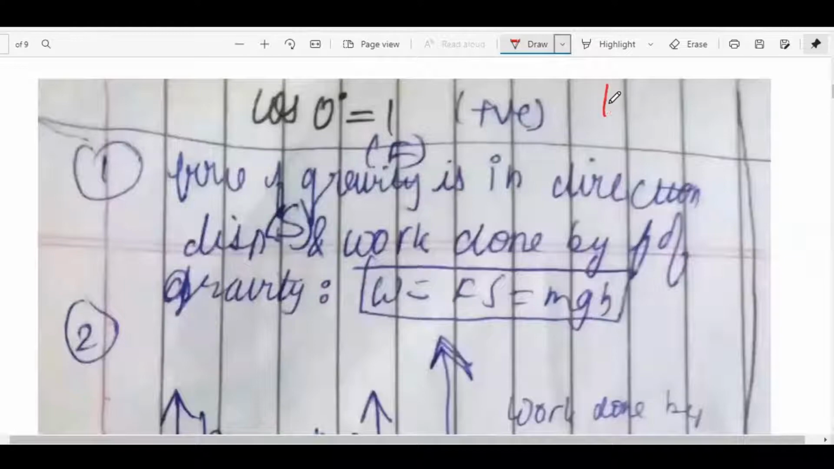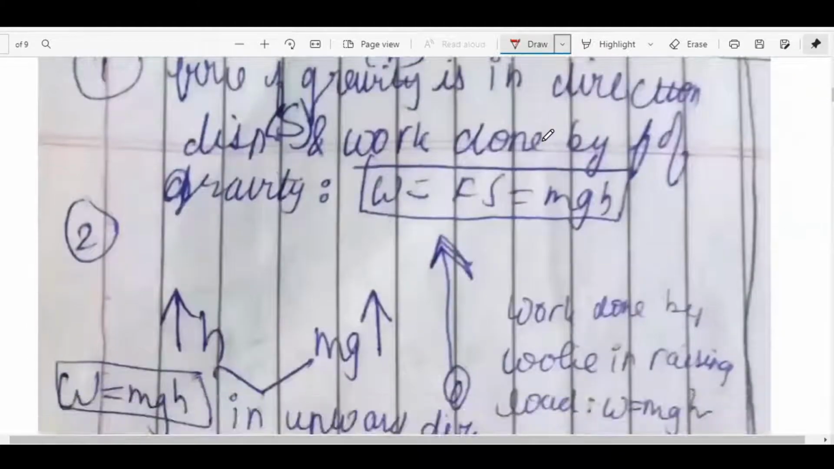We know that work is equal to force into S, which is displacement, cos theta. Now, if theta is 0, then cos 0 would be equal to 1. That is, the work done will be positive.